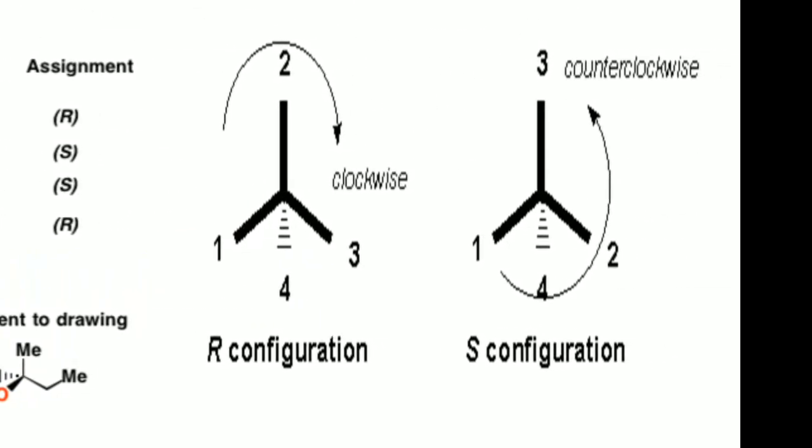So it is the process of giving configuration to the molecules. This is a clockwise arrangement of the groups, which is given as R. And this is an anti-clockwise arrangement of groups around the chiral carbon, which has the configuration of S.